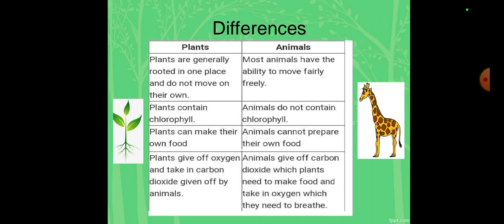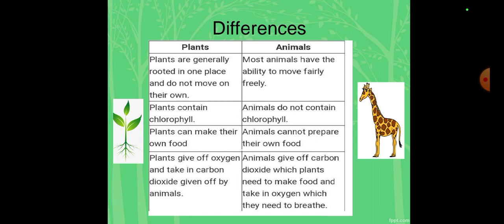Plants need carbon dioxide to make food, and we humans need oxygen to breathe. So basically we have different characteristics, and we exchange them with plants. So there are these four main differences between plants and animals.